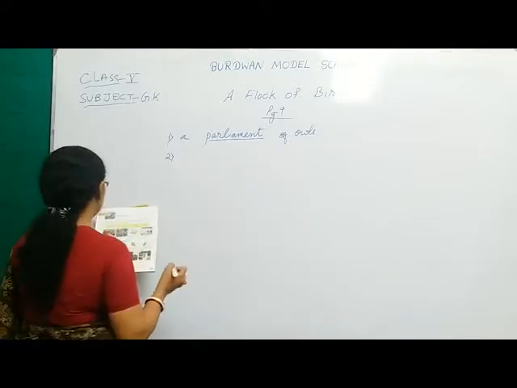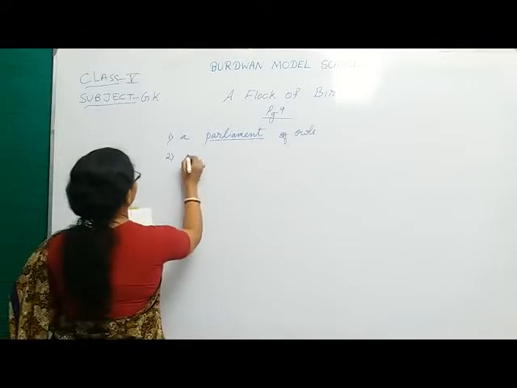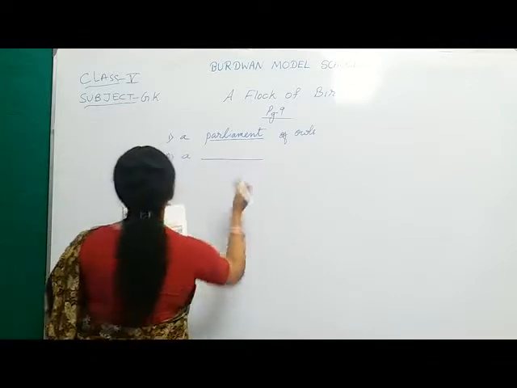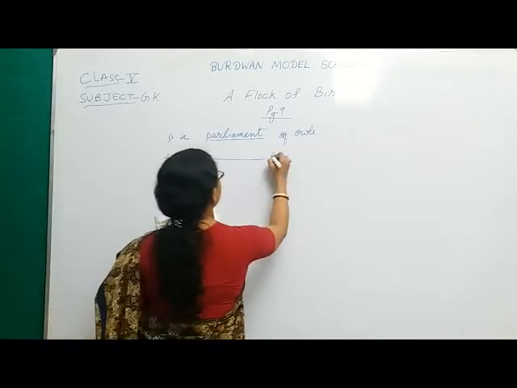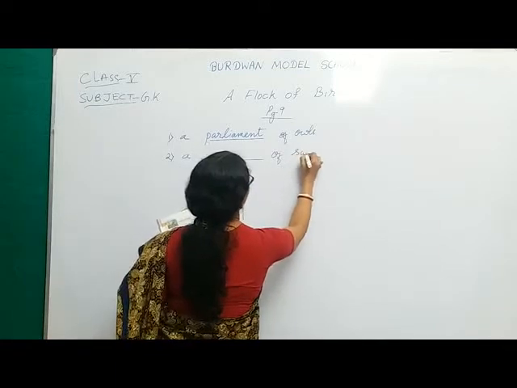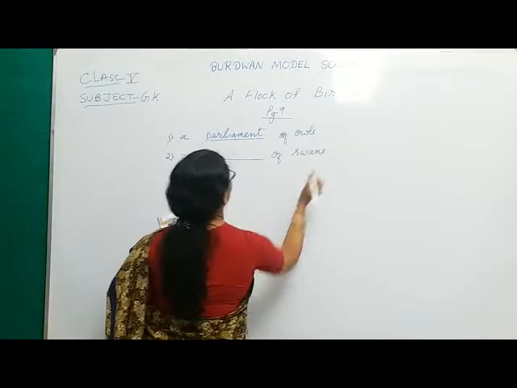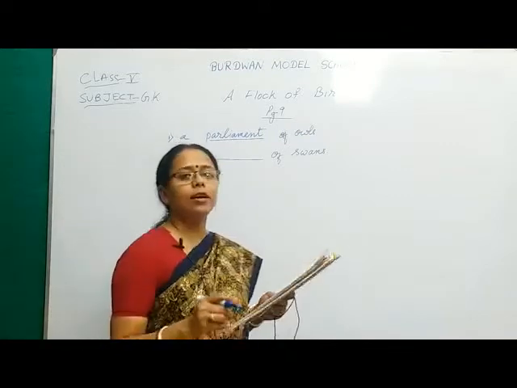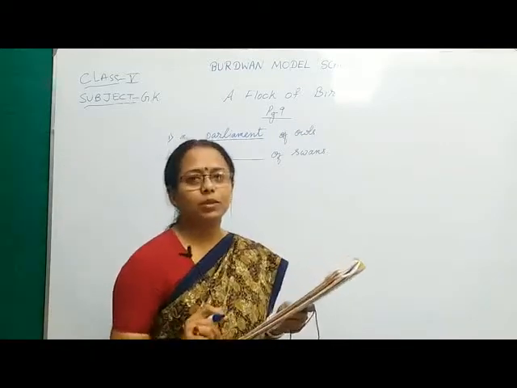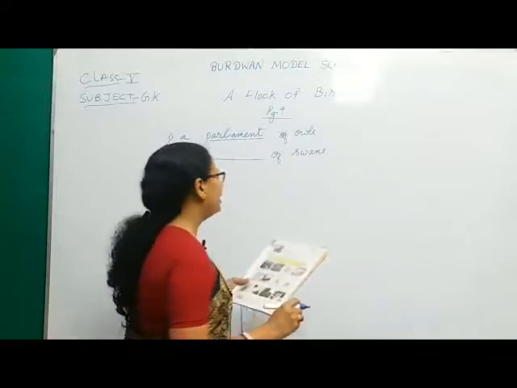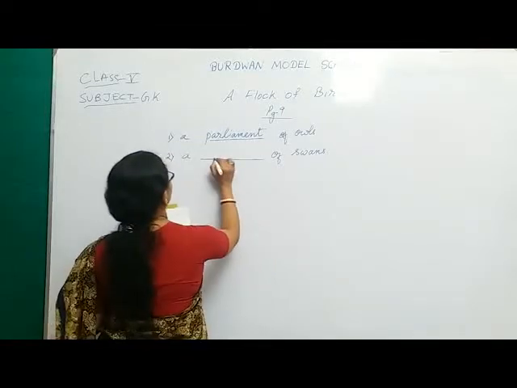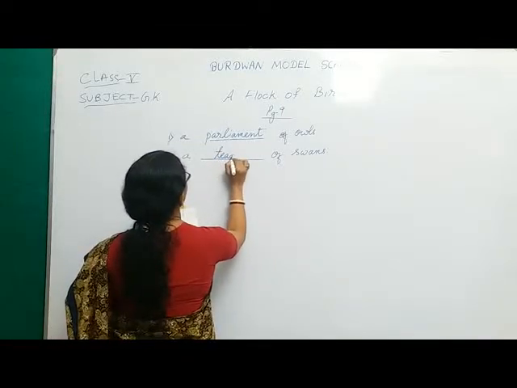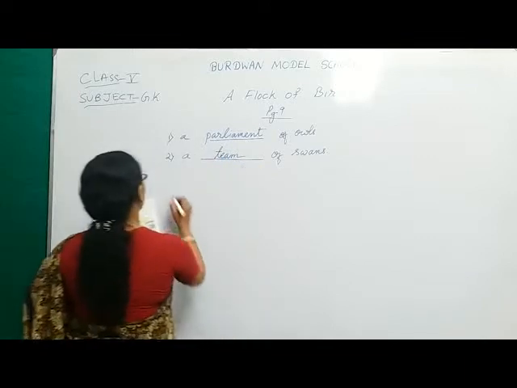Now goes for the second one. And what about a group of swans? So obviously we are having a picture of a cricket team. So yes, you guessed correctly, it's a team of swans.